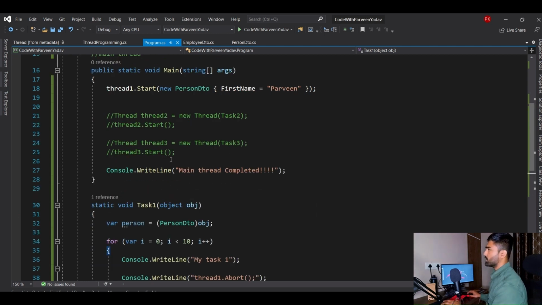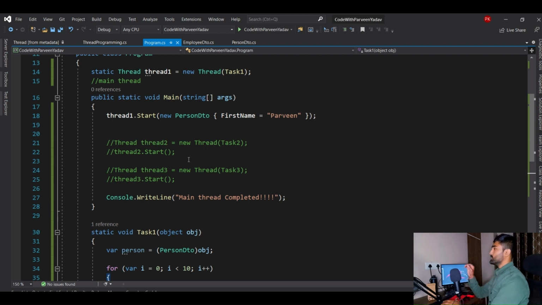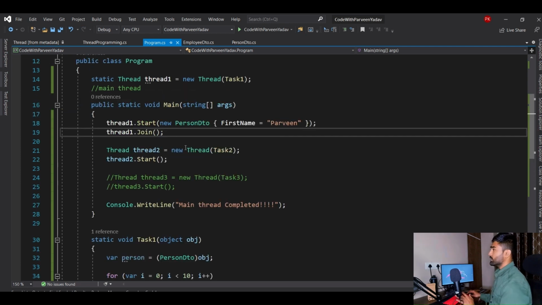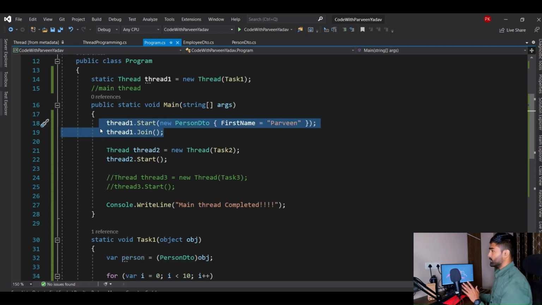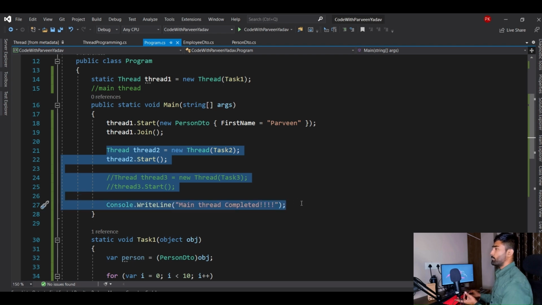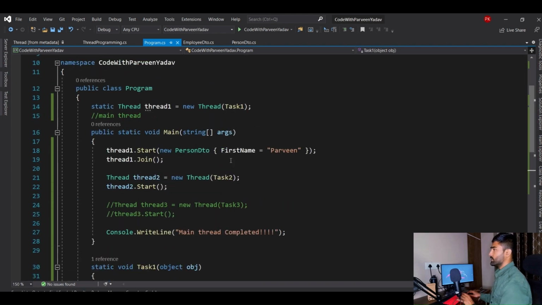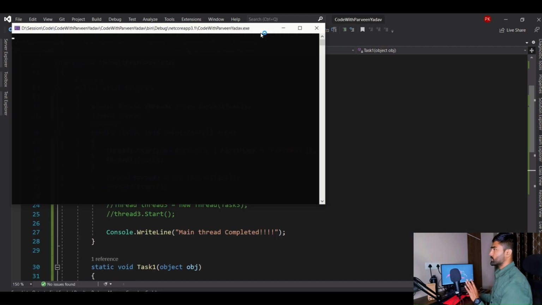Now coming back here, there is something called Thread.Join. Understand join as a priority, like I have the top priority. Let's uncomment this code and see how it works. Technically, this will complete first and these two things can go parallelly. So remove this code from here. Okay, I've executed this application.